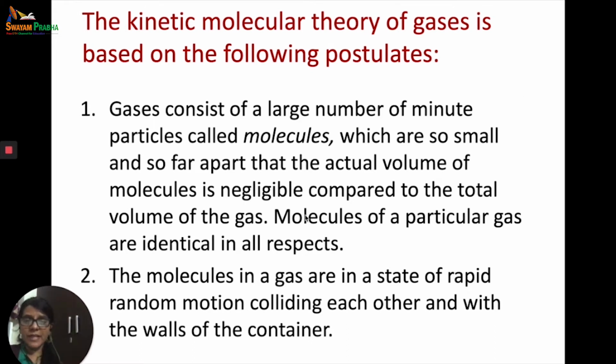Please, I must emphasize here, what we are saying is that gas consists of a large number of minute identical particles, and these particles are called molecules. These molecules are so small and so far apart that the actual volume of the molecules is negligible as compared to the total volume that they occupy, or the volume of the container in which they have been kept.